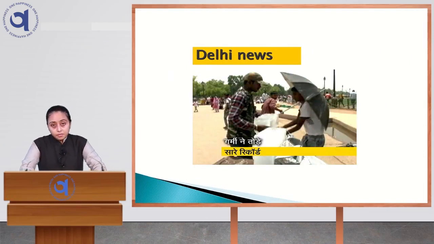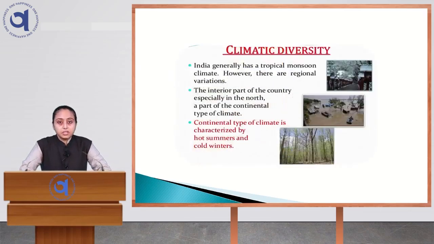When we talk about the summer season, Delhi is having scorching heat, whereas hill stations like Shimla, Kullu, Manali are having a very pleasant climate. Why are we having this climatic diversity? Well, India is having a tropical monsoon climate. There are some regional variations in this climate. Especially the north part of India, that is the interior part of India, is having a continental climate.